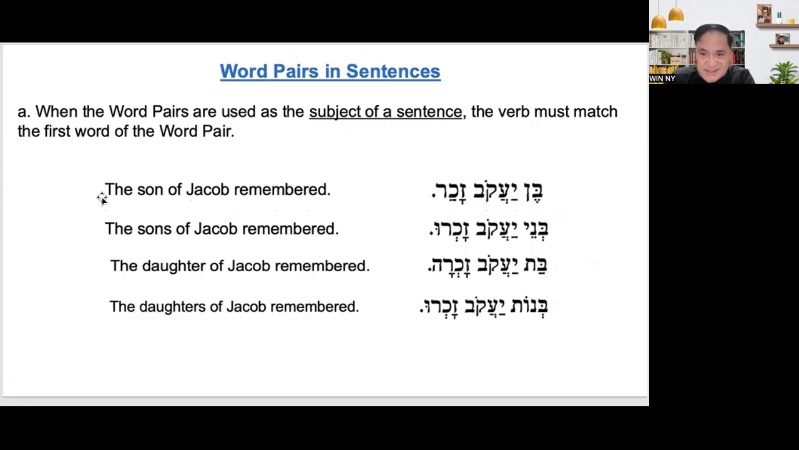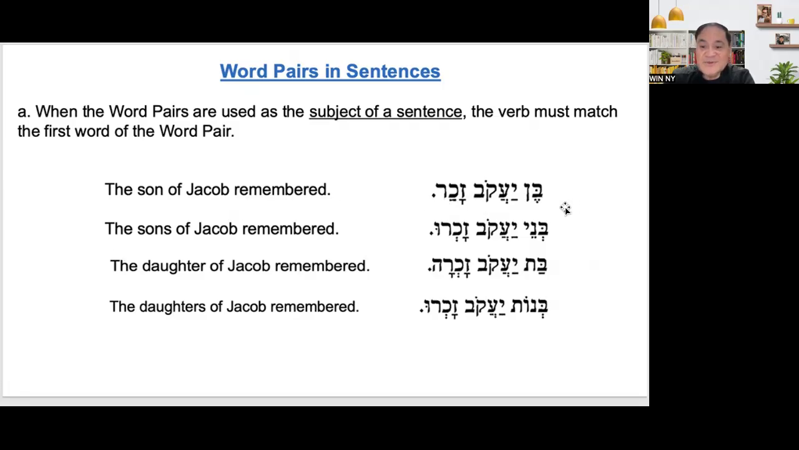Why do we not put "the" here? Because Jacob is definite, the last word of the word pair. What is the word pair? Ben Yaakov. And then zachar is the verb or predicate. So what is the subject? Ben Yaakov. Ben Yaakov is definite because of Jacob. Ben Yaakov zachar.